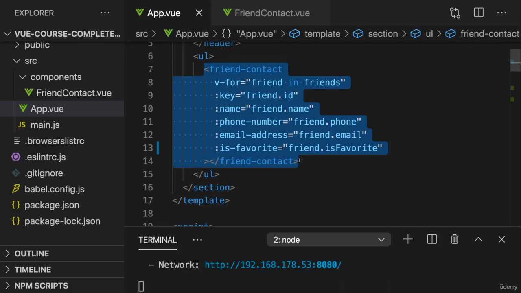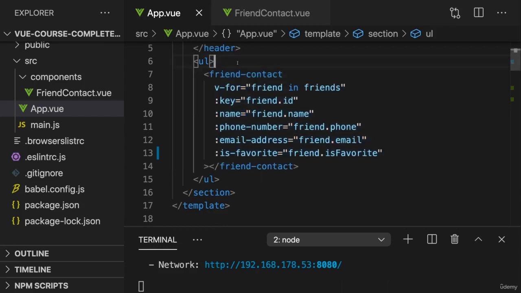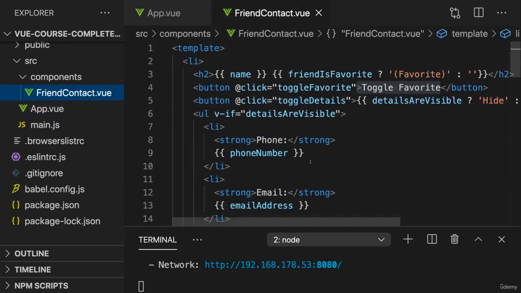Well, how does it work for regular HTML elements? If we click a button, the button in the end wants to let us know that it was clicked. So the button emits a click event to which we can listen. And it's the same for custom components in Vue. If a component should talk to its parent and let the parent know that something happened, that component should emit an event to which the parent can listen. And indeed, you can emit your own custom events inside of your Vue components.